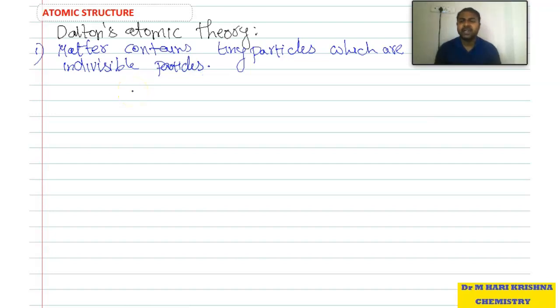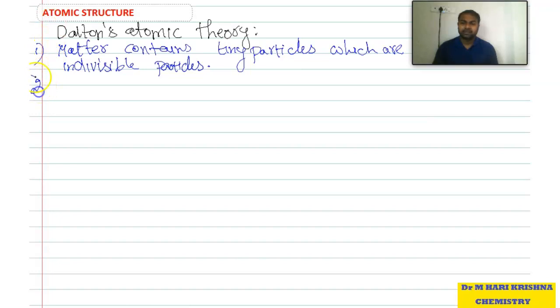That means he said matter contains smallest, tiny particles, which are known as atoms. These atoms cannot be broken. So that is the least particle. We cannot break the atoms further. Dalton explained it like that. So matter contains smallest particles, atoms, which cannot be broken further, which are indivisible particles.